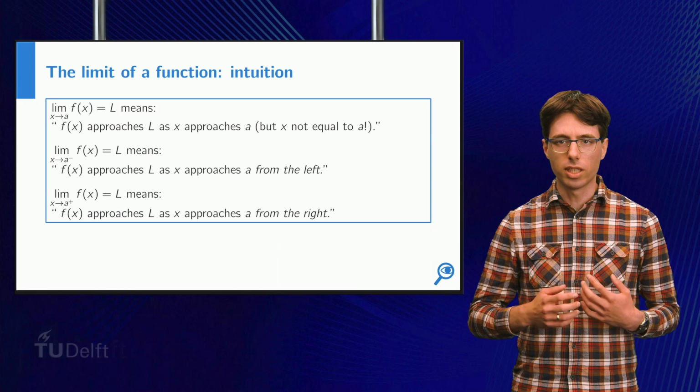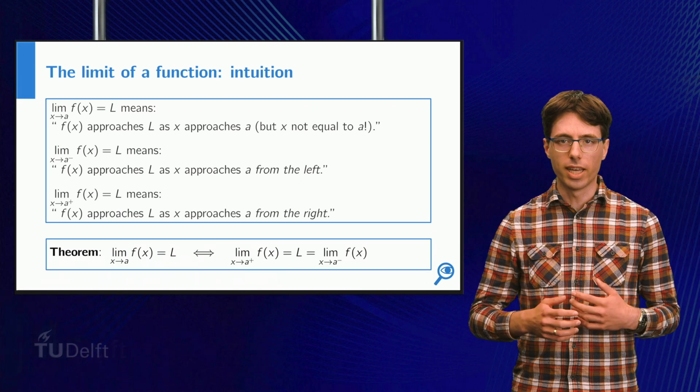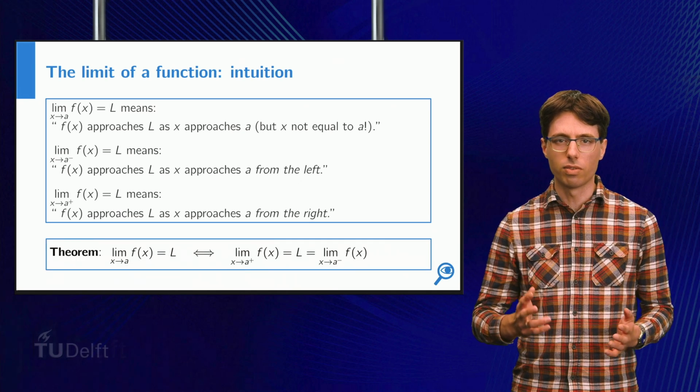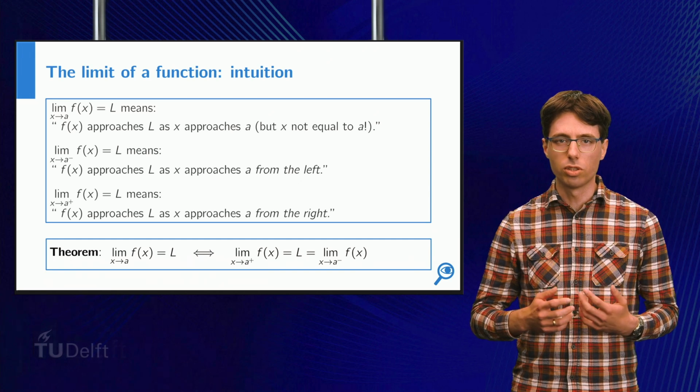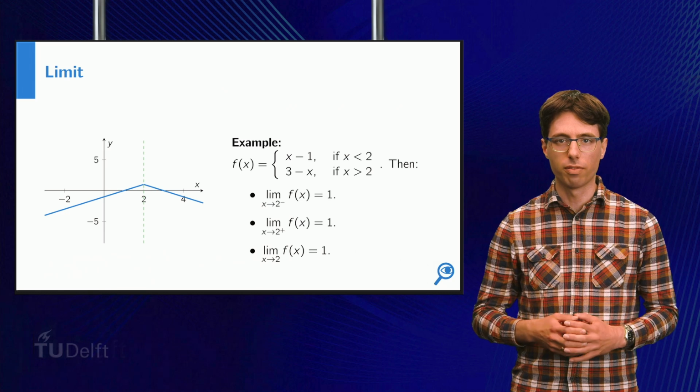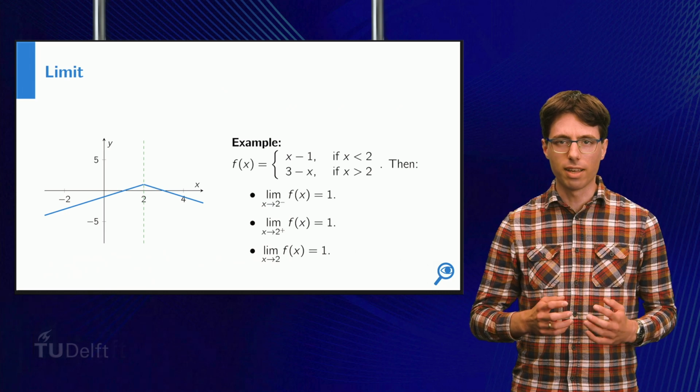The limit of a function at a point is equal to some value L precisely when the left limit and the right limit both exist and are equal to the same value L. As an example, consider the following function. Let's first take a look at the left limit.